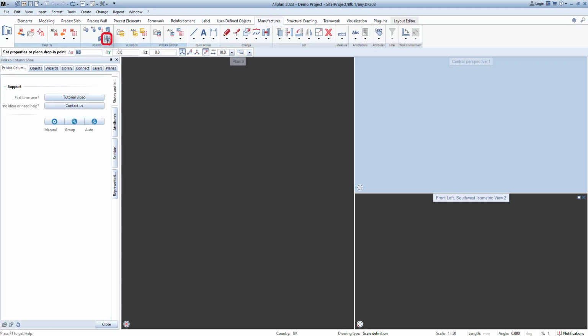Select the Peikko Toolbox icon, and the Peikko Toolbox palette will be shown. Click on the tutorial video to learn how to use the Peikko Toolbox.